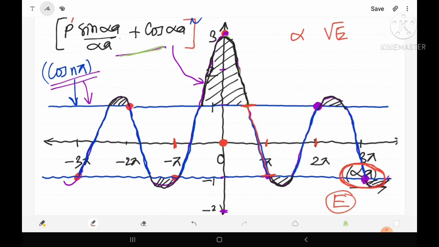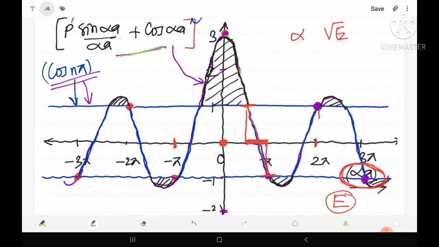So here let us try to draw two vertical lines. Suppose this is the first vertical line and this is the second vertical line. It means that from this position to this position, which is marked in red here, this is the common portion, meaning this energy value is common to both sides, left hand side and right hand side.